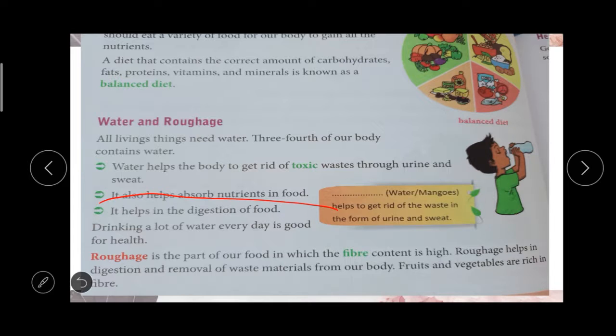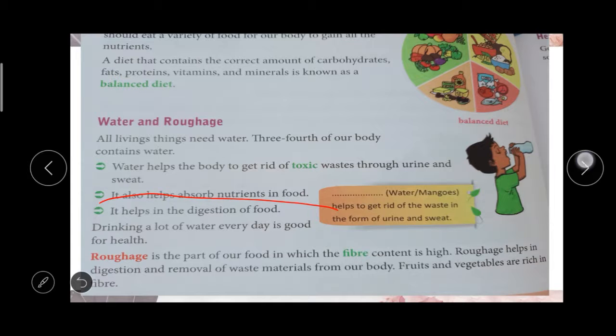So what are the uses of roughages? Roughages help in digestion. They also help in the removal of waste products from the body. Fruits and vegetables are also rich in fiber.